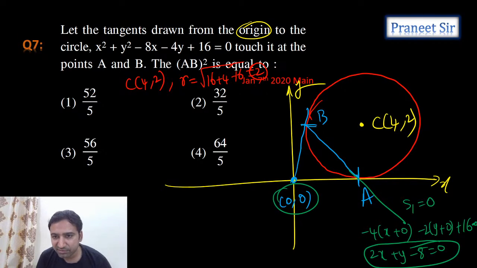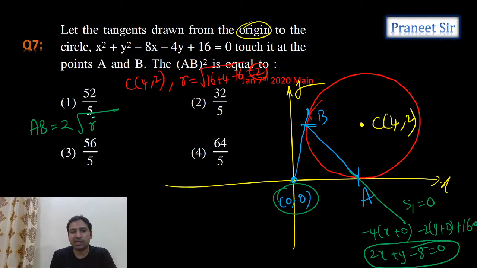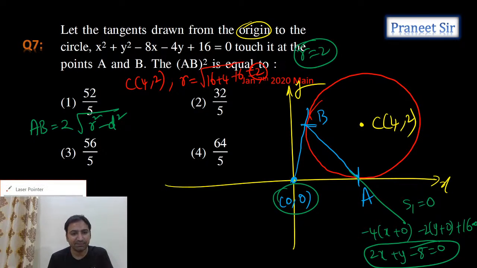Length of the chord, we have a formula, correct or not? So if you calculate the length of the chord, how much are we getting? Directly we have a formula, which is AB is equal to 2 times square root of r square minus d square. The r value we know, r is equal to 2 units, and we need to calculate the d value. If we can calculate the d value, easily we get the answer. Let's calculate the d value, guys.